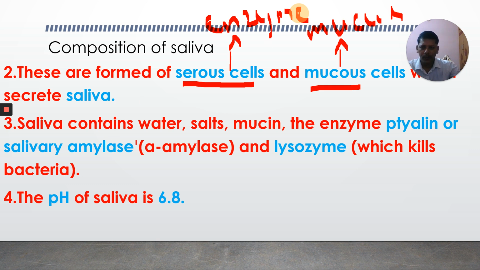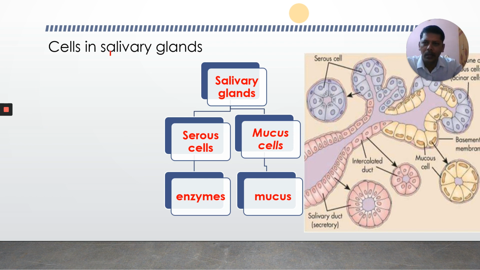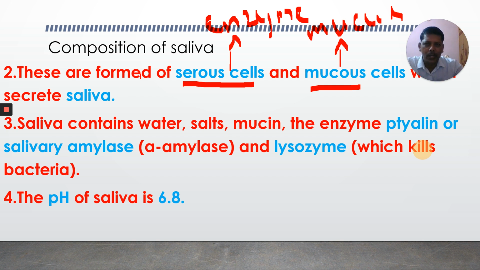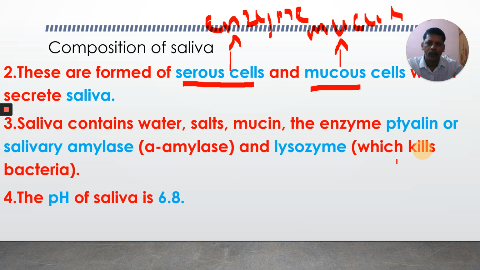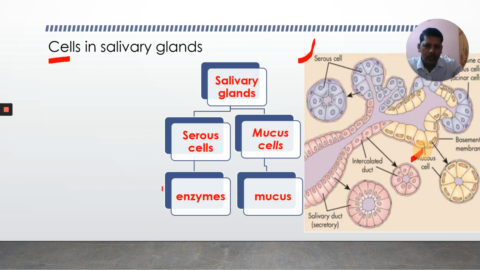Okay, saliva, what are the various substances present in our saliva? Observe here, cells in salivary glands: serous cells and what is the other one? Mucus cells. Is it clear? Salivary glands are formed of two types of cells. What are they? Serous cells and mucus cells. Saliva contains water. What is the composition of saliva? Serous cells produce enzymes and mucus cells produce mucus.